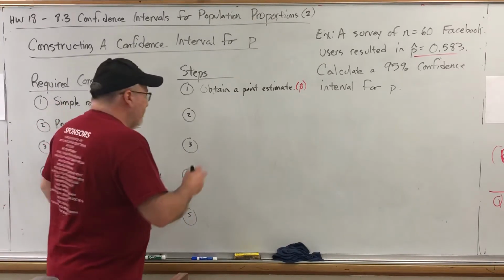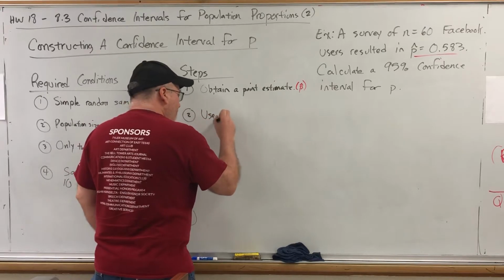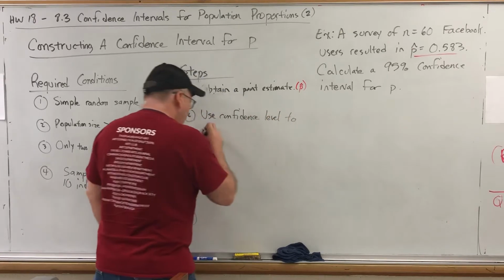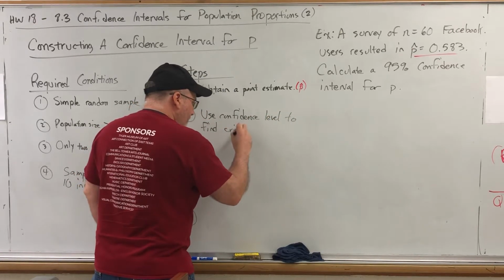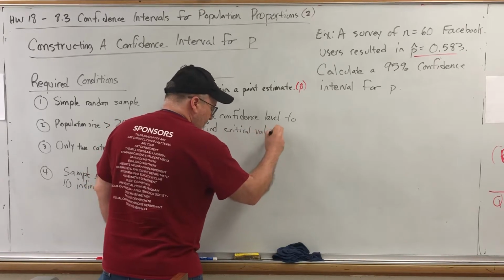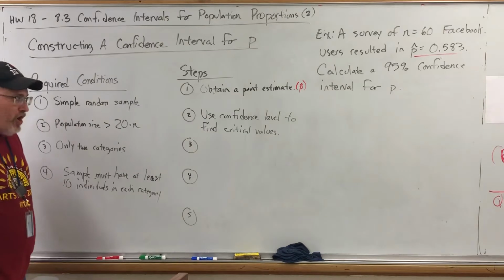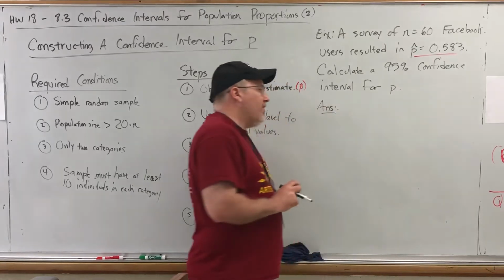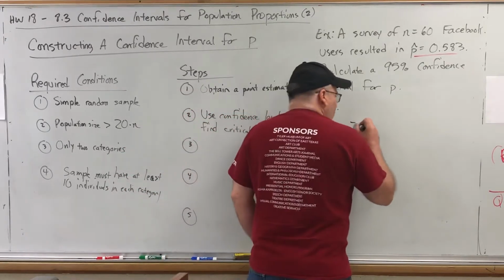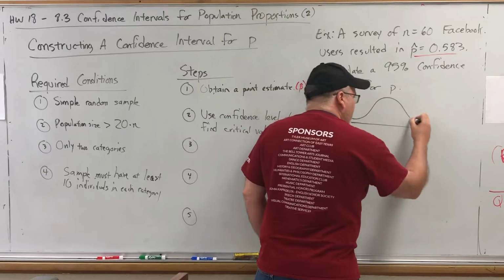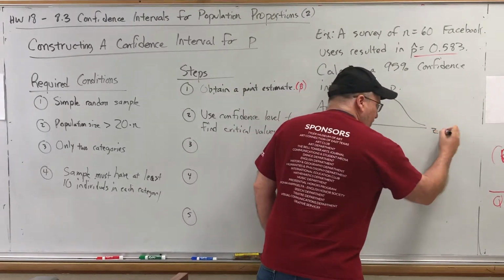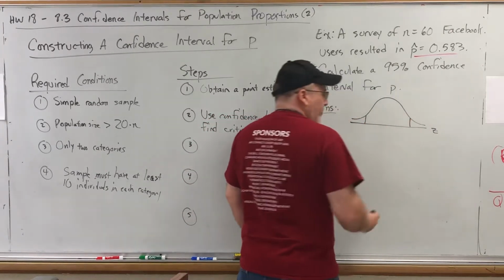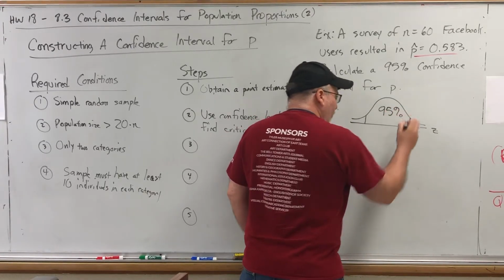The second step is to use the confidence level to find the critical values. In other words, you have to know how to use the 95% to come up with a value for Z. Recall how the confidence level is used. The confidence level represents the center area of a standard normal distribution, meaning a Z-curve, if you will. So we need to cut off equal sized tails and put 95% of the area in the middle.